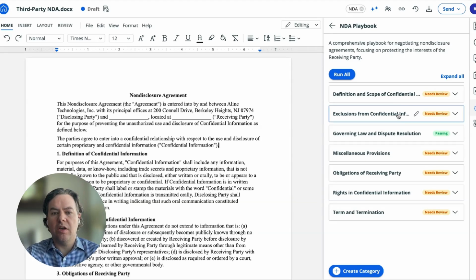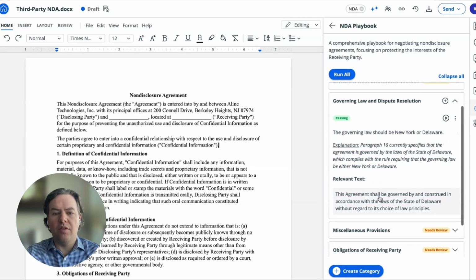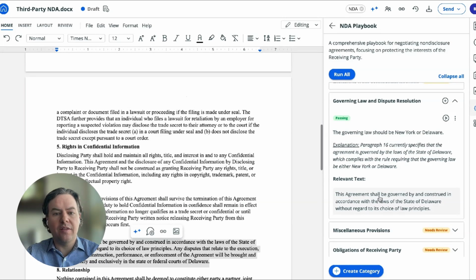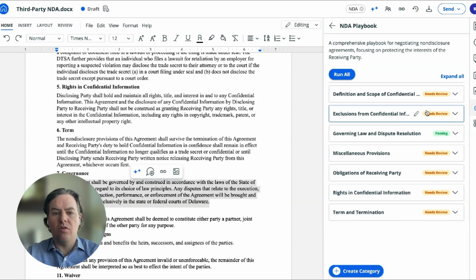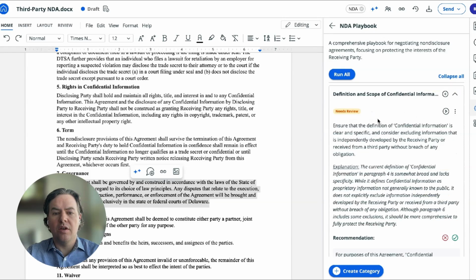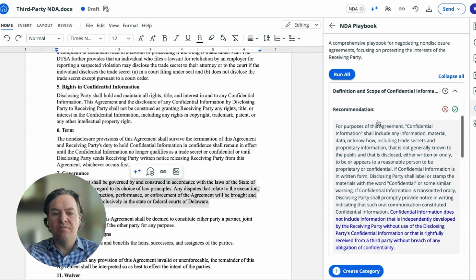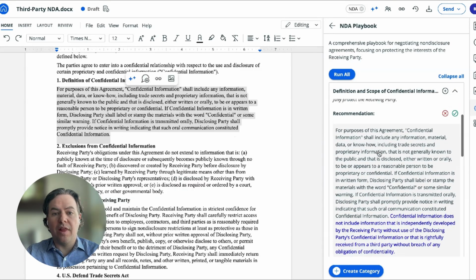Now, as you can see, when the playbook is done running and executing, there's areas that are passing, like governing law, and there's areas that are failing. So it looks like this agreement has the governing law of Delaware, and so we know that we're passing in this area, and Align will scroll you directly to where that is. And then other areas will be flagged for review.